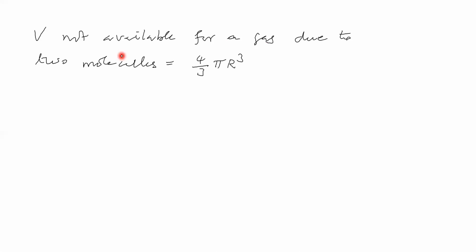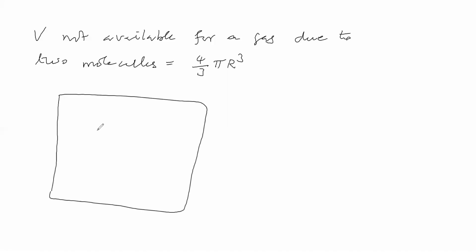Here you are taking gas. That means we will take gas like this. In this vessel we have taken gaseous molecules. The gaseous molecules will move continuously. They will make a random motion. They will make many collisions. They are making collisions on the wall of the vessel.